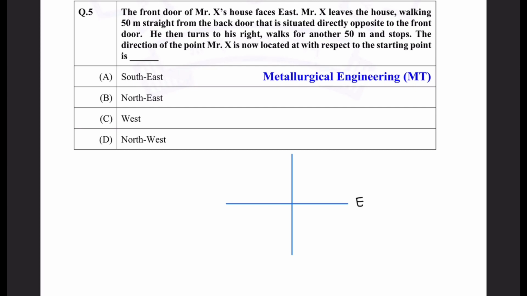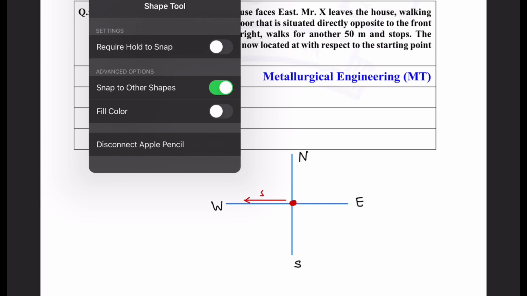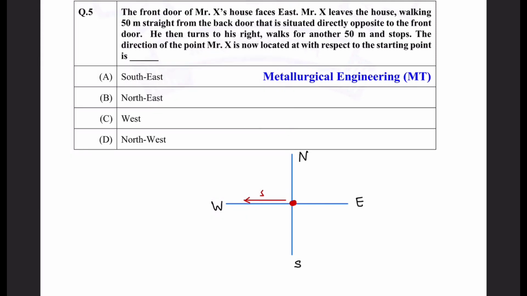So we know according to the map this direction has to be east, this is west, this is north and this is south. So the house is situated here, right? The front door would open at east, right? Okay, then this person X leaves the home from the back door, right? So when the person leaves from the back door, it will move in the west direction, right? And according to the question, this is 50, right? This is 50. Then it moves right side. Right means clockwise, right? So it will go like here, 50.